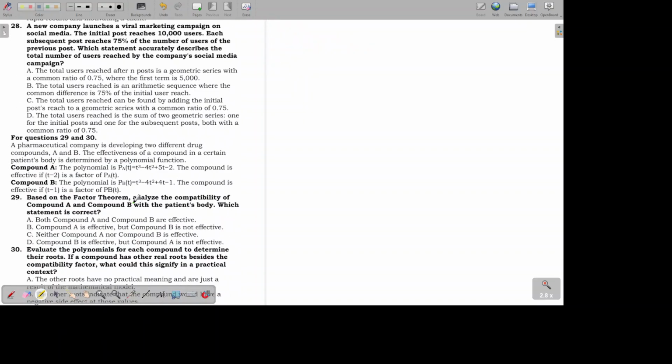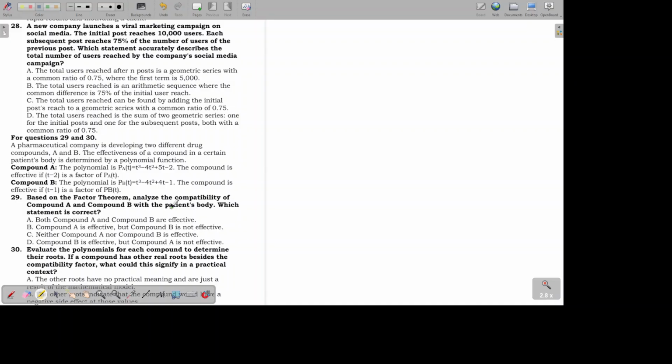Number 28. A new company launches a viral marketing campaign on social media. The initial post reaches 10,000 users. Each subsequent post reaches 75% of the number of users of the previous post. Which statement accurately describes the total number of users reached by the company's social media campaign?